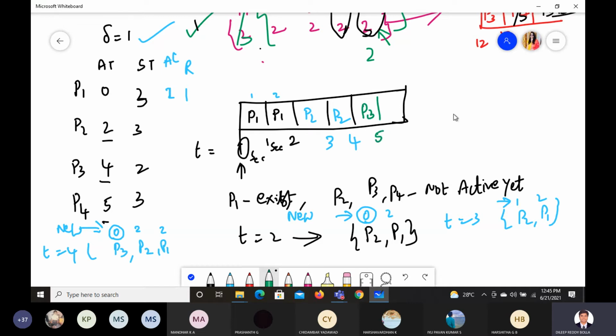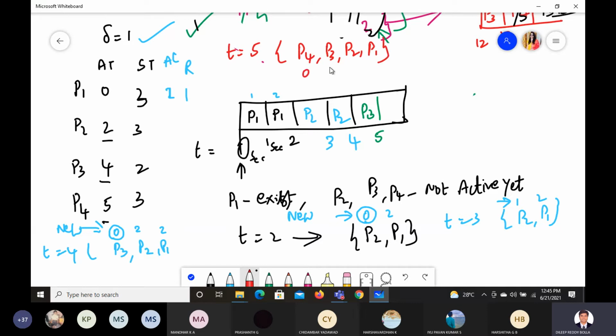Now it's getting interesting. At time equals 5, I will not write there so that we can extend it. Another 5 minutes will conclude this and we'll take up the discussions. At time equals 5, what all things are there? P4 wants access, P3 also wants access, P2 also, and P1 also. P4 consumed 0 seconds, P3 consumed 1, P2 2, P1 2.